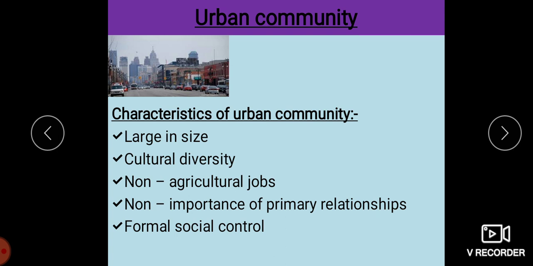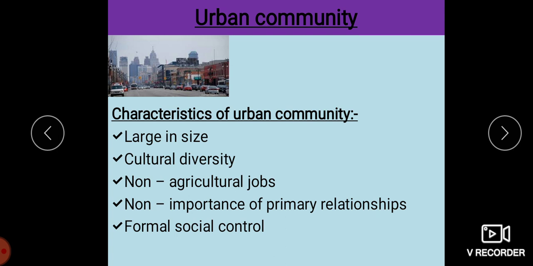A place that has a population of more than 5,000, and a density of 1,000 people per square kilometer, and where more than 75% of the population are engaged in non-agricultural production, we call that an urban center or an urban community. From a demographic view, children, a place that has more population and population density, we call an urban center.